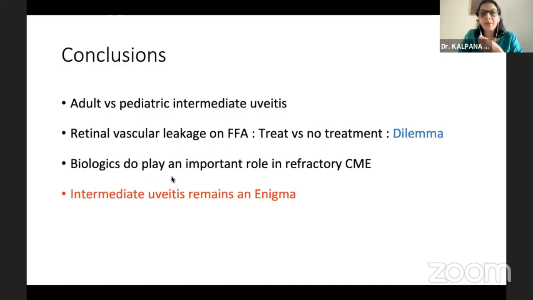However, we do know that biologics have played a very important role in patients with refractory cystoid macular edema. So intermediate uveitis still, to me, remains a big enigma, and only time will tell if we can really get better with time.